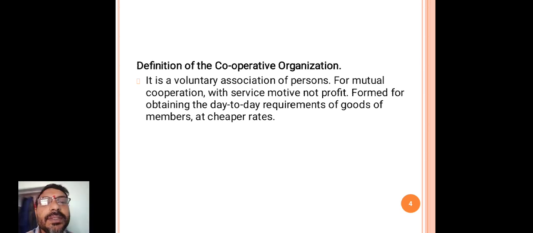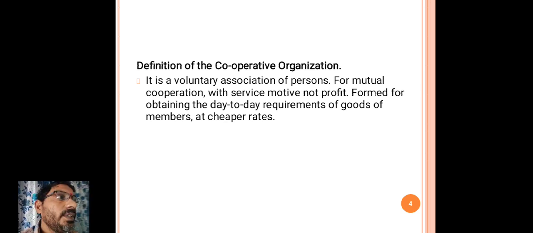The capital is not limited because the shareholders are more and more. The shareholders are the real owners of the company, and the profit is divided among all the shareholders as a dividend.